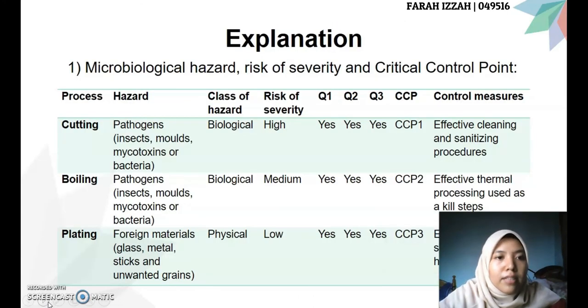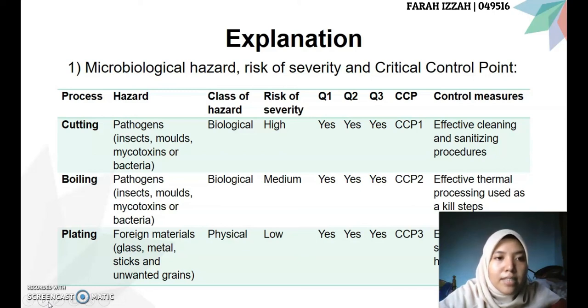For CCP1, which is the cutting process, the hazard is pathogens, and the class of hazard is biological. The risk of severity is high, and it will be CCP1, where the control measure is effective cleaning and sanitizing procedures. For the boiling process, which is CCP2, the hazard is pathogens. Also, the class of the hazard is biological, and the risk of severity is medium. It will be CCP2, where the control measure is effective thermal processing used as a kill step.